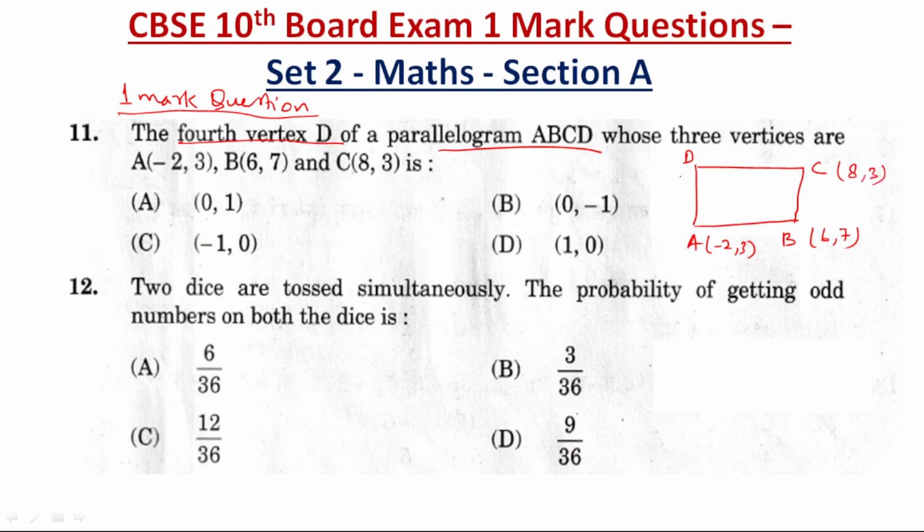We need to find the vertex D. So we can say it is x1, y1. Now we need to find it out.